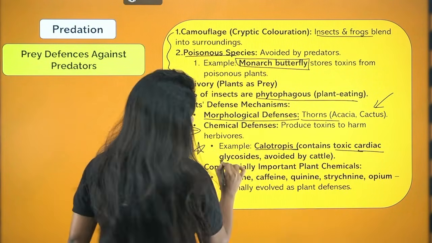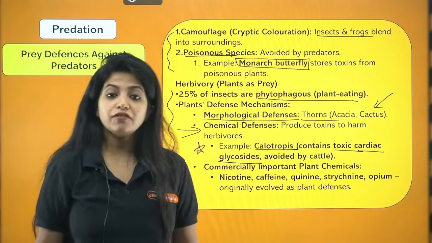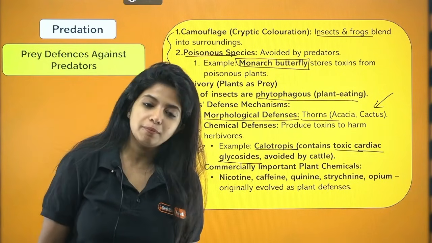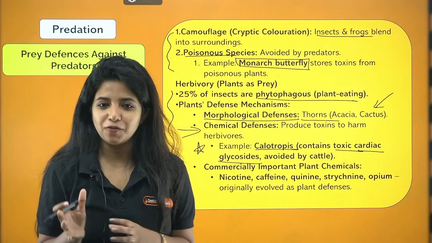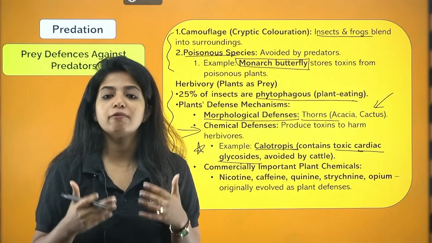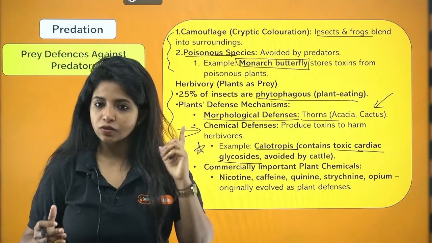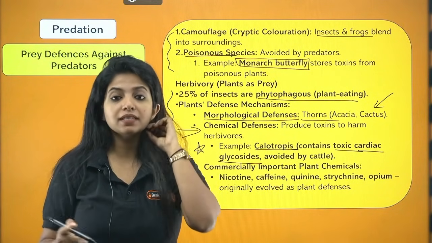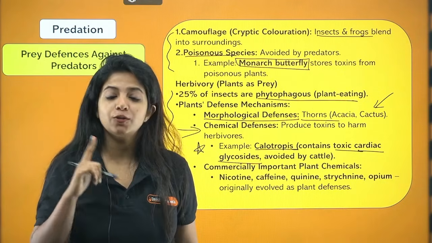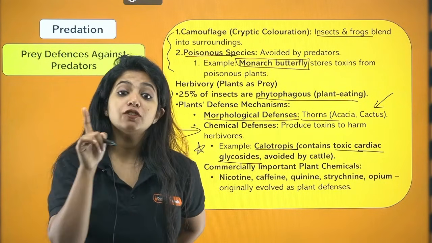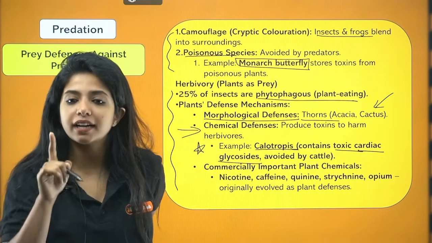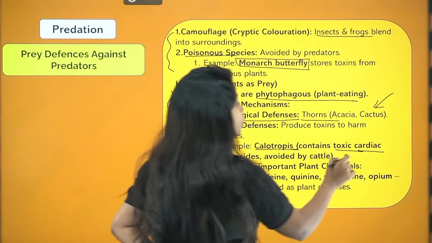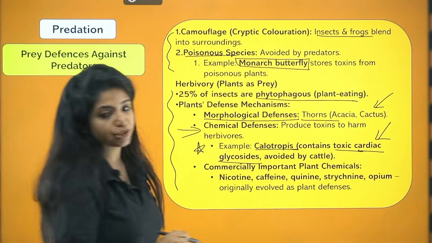Toxic cardiac glycosides, if eaten by the cattle, can bring out some very bad effects in the cattle, which is why the cattle will not prefer eating it. That is why it grows also. So always remember, this is a chemical defense. It is seen in calotropis. And what does it have? It has stored toxic cardiac glycosides.